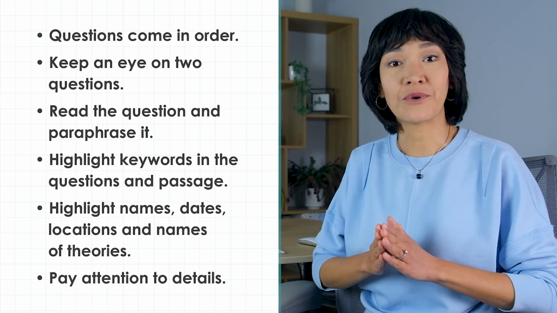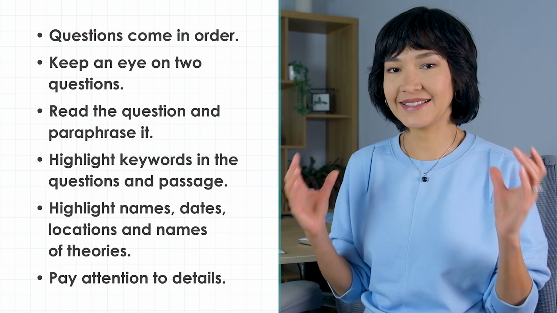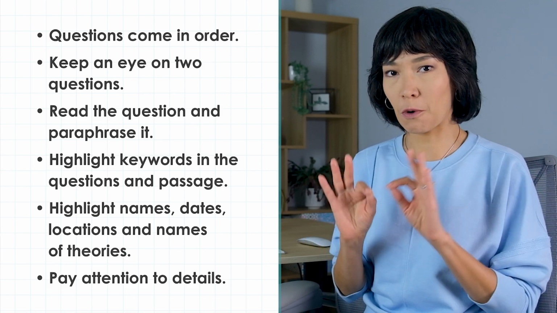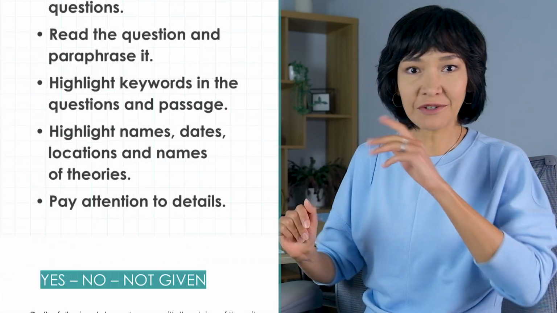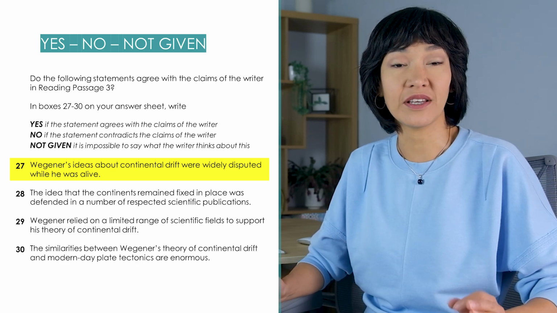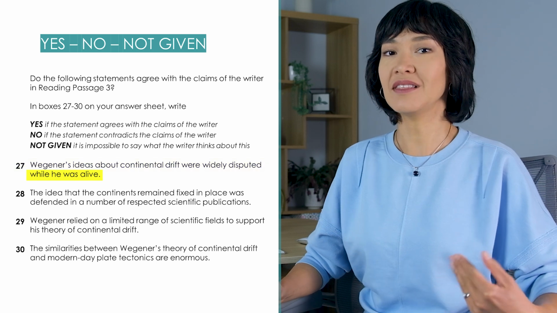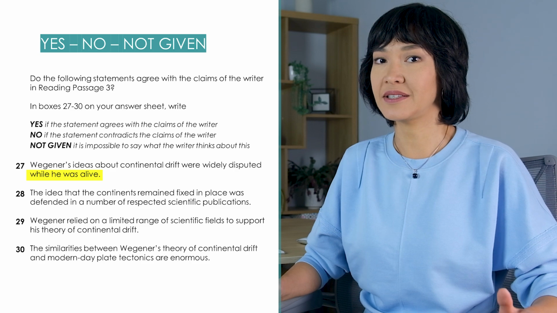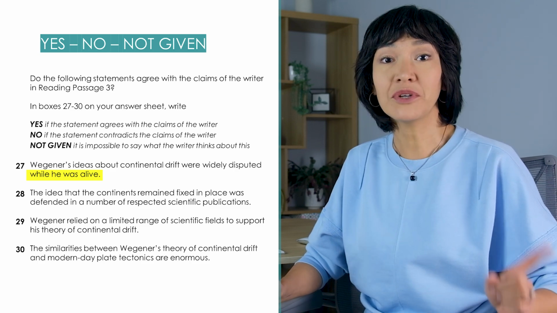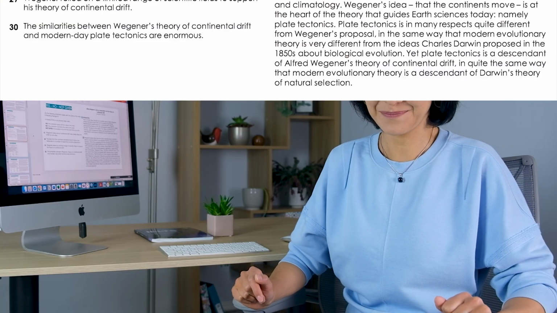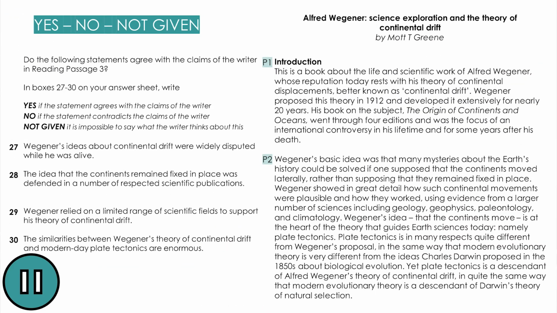Pay attention to details. You need to make sure that the whole statement has the same meaning, not just part of it. So pay attention to all the phrases. Take question 27, for instance. We're checking if certain Wegener's ideas were disputed while he was alive. For example, his ideas may be widely accepted today, but questioned a lot during his lifetime. Time for some practice? Pause the video and answer questions 27 to 30.